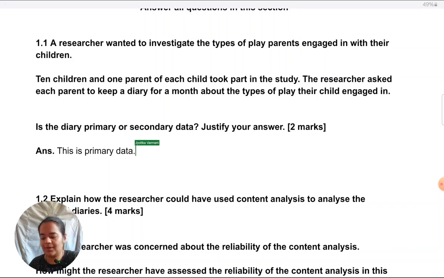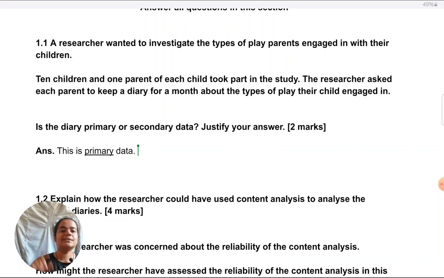Okay, so first I'll get 1 mark just for identifying, and then I have to give a reason, which I have just explained to you, and I'm going to put it down in one sentence. The key thing here is to contextualize the answer while writing. Most students will just generally define what primary data is. So after this, they will write, primary data is that which is collected for the specific purpose of a research. A stem or a scenario is given to you so that you engage with it, not so that you write an answer independent of that.